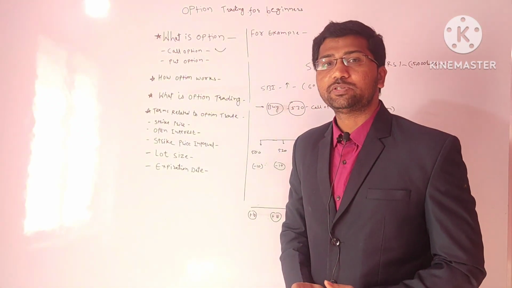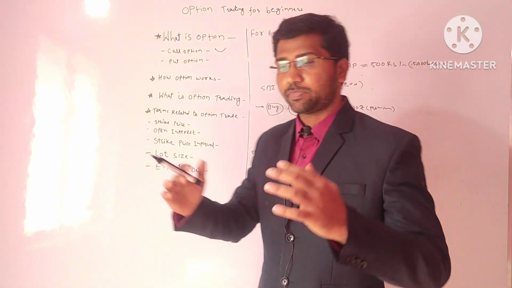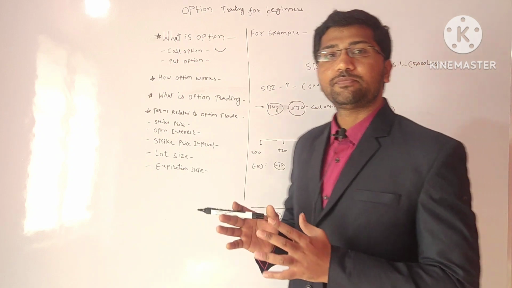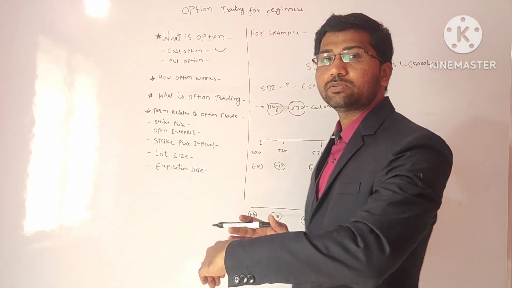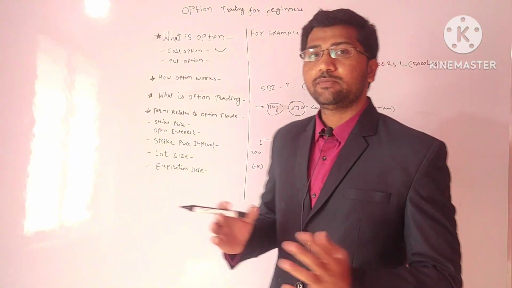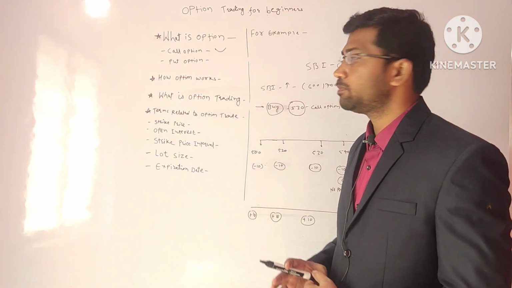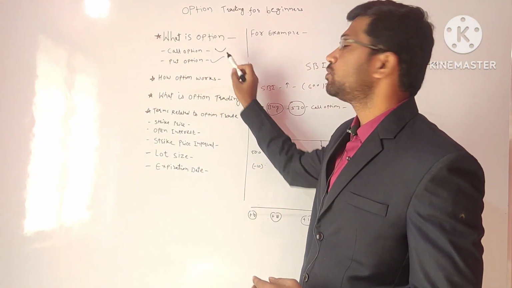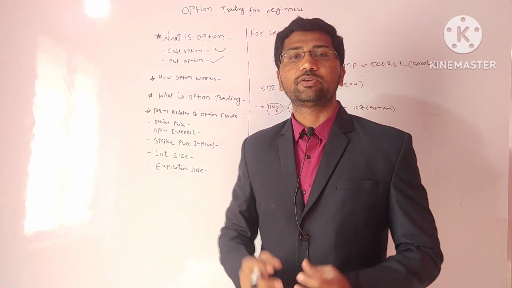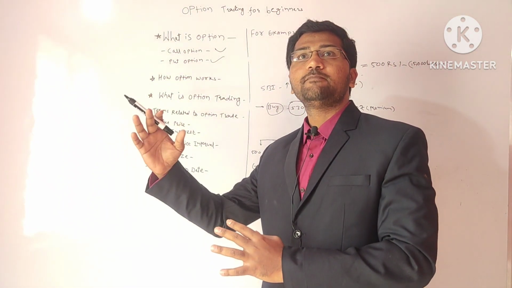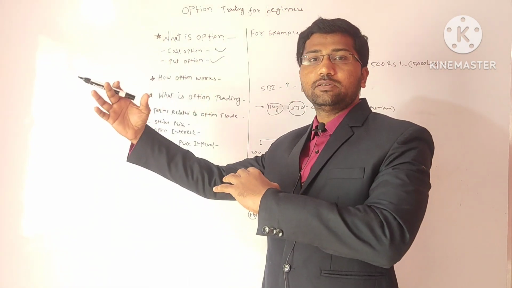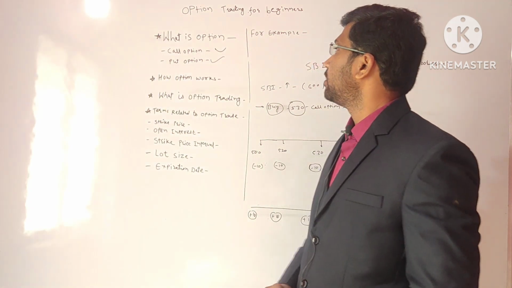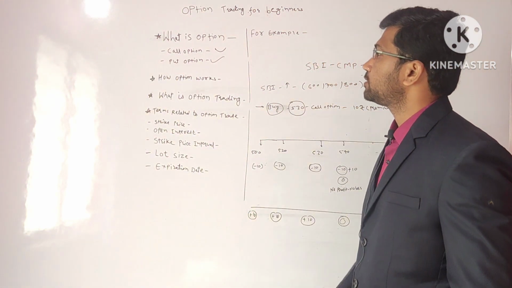Similarly, the put option. If you enter the agreement of the option and you predict that the price is going to go down in the course of the future, so you assume the market will be sluggish and the price will go down, then you can choose the put option. The put option is basically the sale. You can sell those securities at a predetermined time in the future. So if the price goes down in that time period, you can have the put option. So that is about the call and put option.